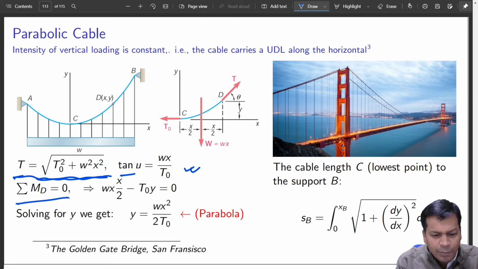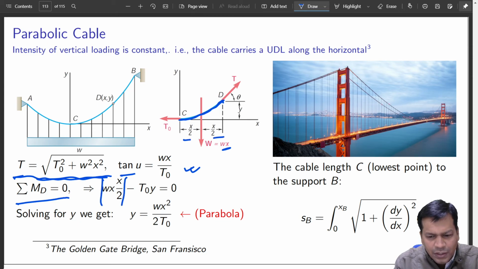Now taking moment about D or any point which is of interest, you can get something like this. How is this happening? Moment about D or any point should be equal to 0. So let us say if it is this segment which was of interest, then Wx is the load that is acting downward, and it acts centrally to that. So this is the clockwise moment. The counterclockwise moment will be T into Y.